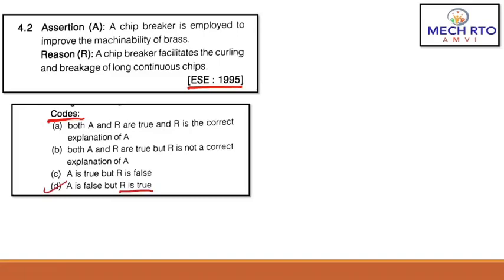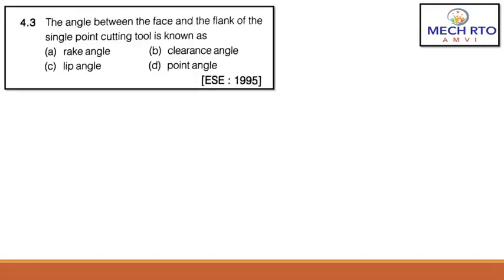The reason: chip breaker facilitates the curling and breakage of long continuous chips. So yes, basically a chip breaker is used for curling and breakage of long continuous chips in various operations. And the assertion, a chip breaker is employed to improve machinability of brass, is a wrong statement, because a chip breaker can be used anywhere to cut off the extra chip, but not specifically for brass material only. So here the correct answer is D.